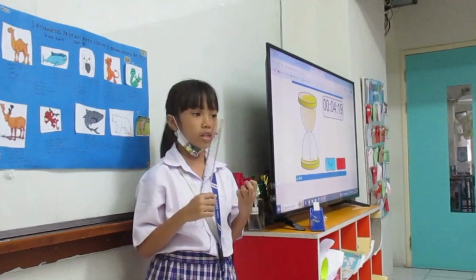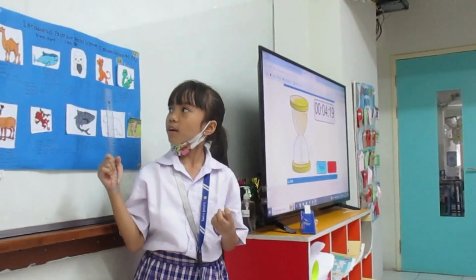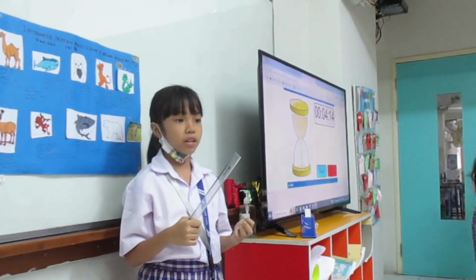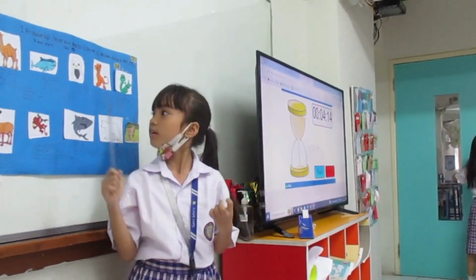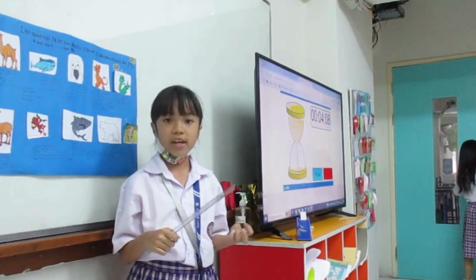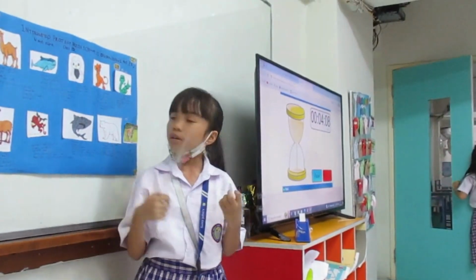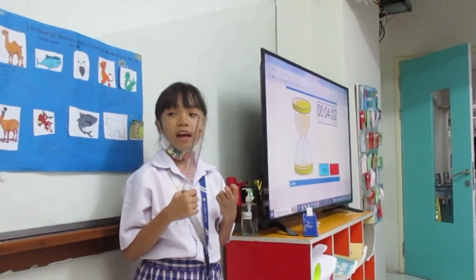The season is winter. The weather is snowy. And the sport activities we can do are ice climbing, ice surfing, and sledding. The fourth one is lion.